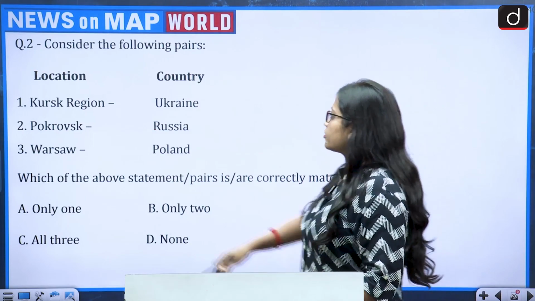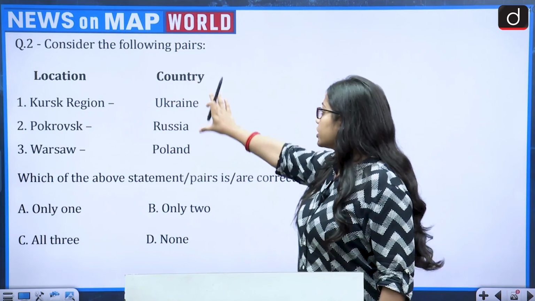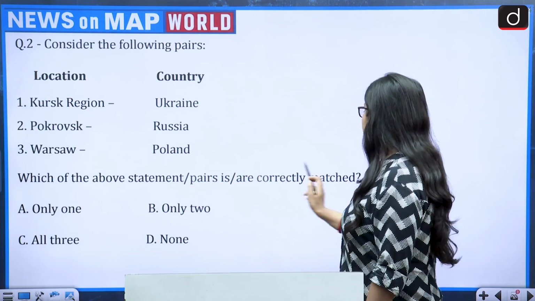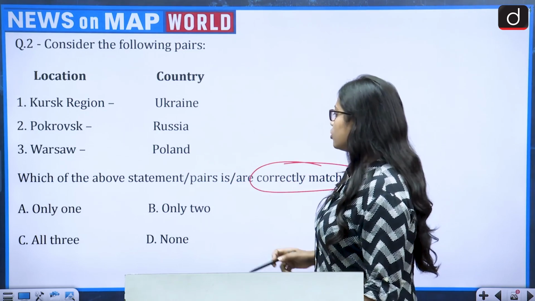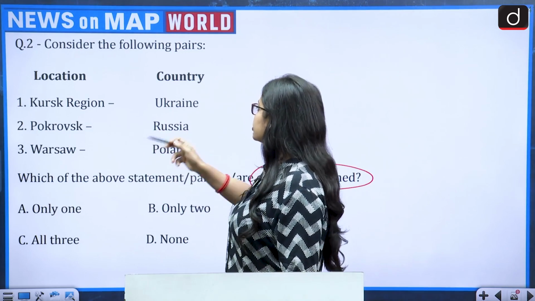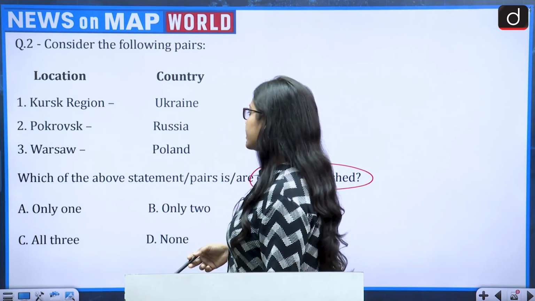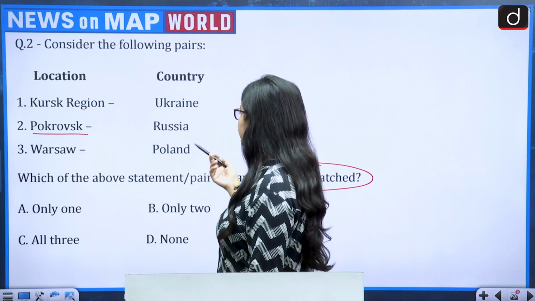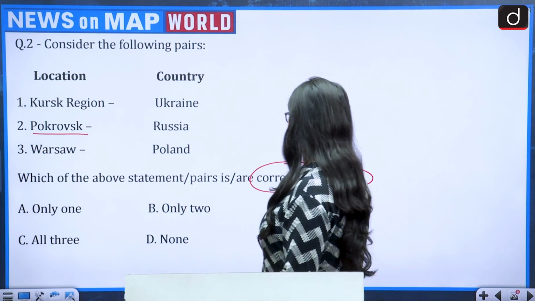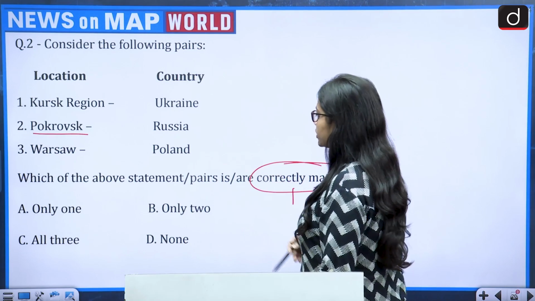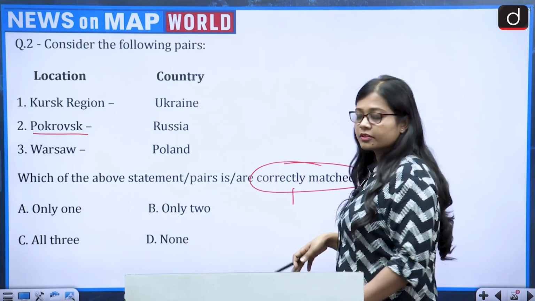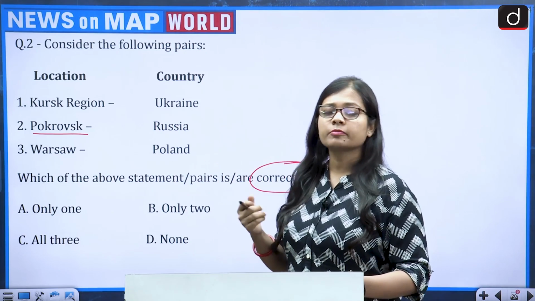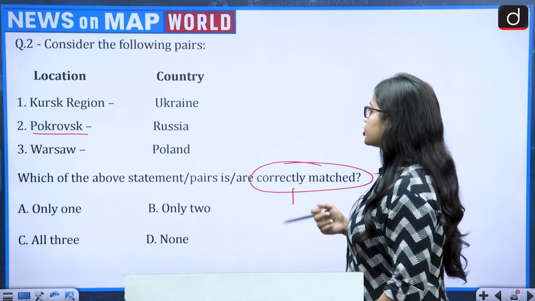Consider the following pairs. On one side location is given while on the other side country is given. Which of the above pairs is or are correctly matched? First pair is Kursk region, Ukraine. Second is the Pokrovsk region, Russia. Third is Warsaw, Poland. The codes are only 1, only 2, all 3, or none. And the reason recently was because of the Kursk region, that the Ukrainian army entered into the Kursk region of Russia.